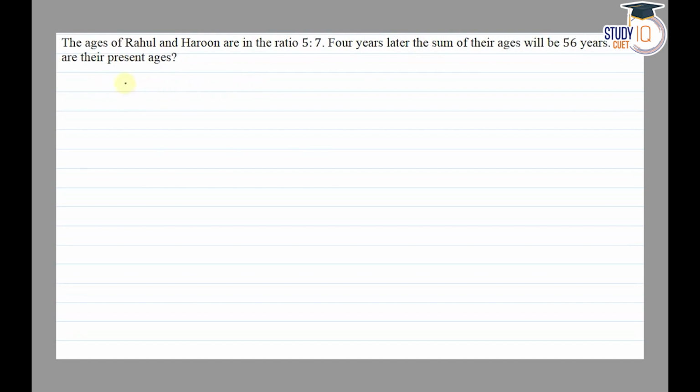So हमें assume कर लेंगे. Let the ages of Rahul and Haroon is 5x and 7x. Then 4 year later, so हो जाएगा 4 year later इनकी एज हो जाएगी 5x plus 4, 7x plus 4.